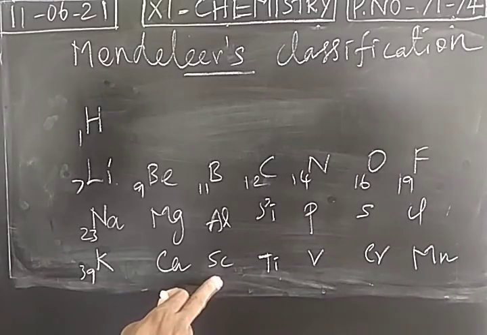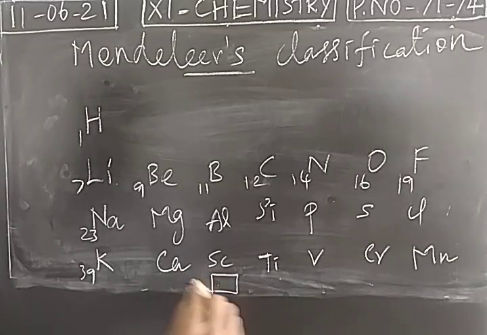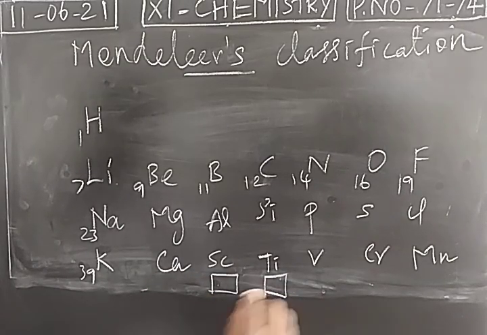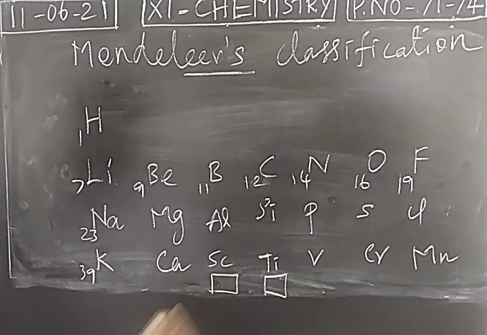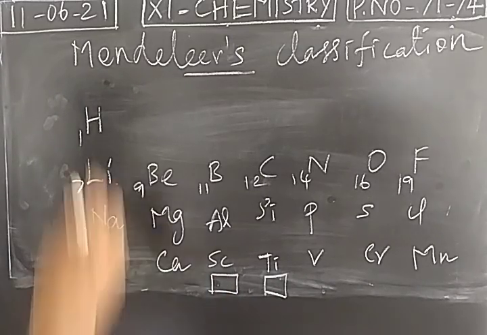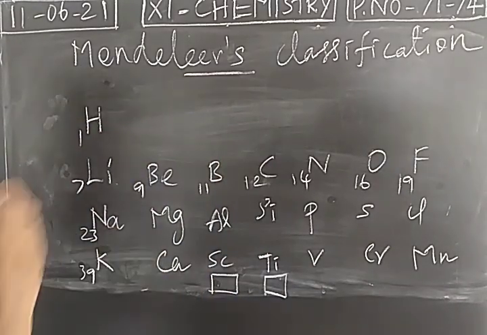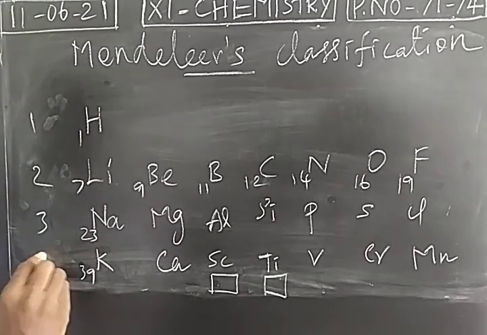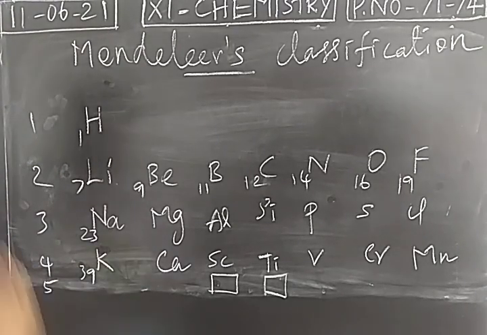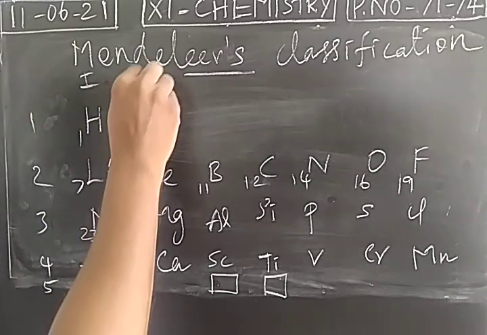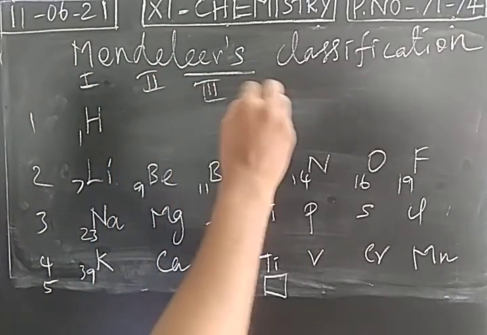Okay. So especially here, he left empty space in his periodic table. We know that each row is a period. So each horizontal row is called a period. Vertical column is called groups.